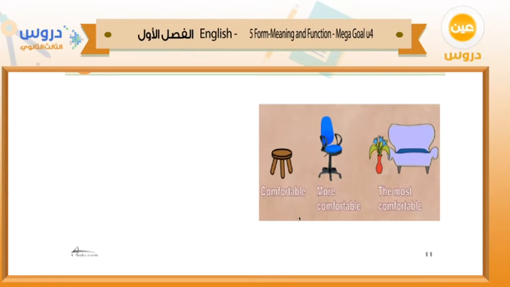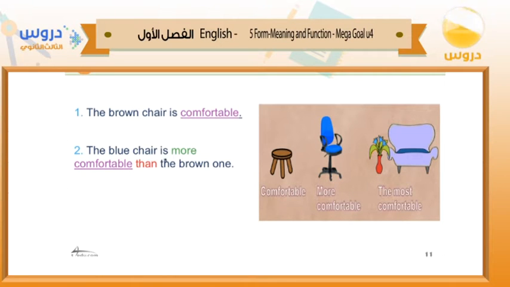Now look at the picture here. We have different kinds of chairs. We have this chair which is comfortable. This blue one is more comfortable than this, and the sofa here is the most comfortable chair. The brown chair is comfortable, long adjective, comfortable.